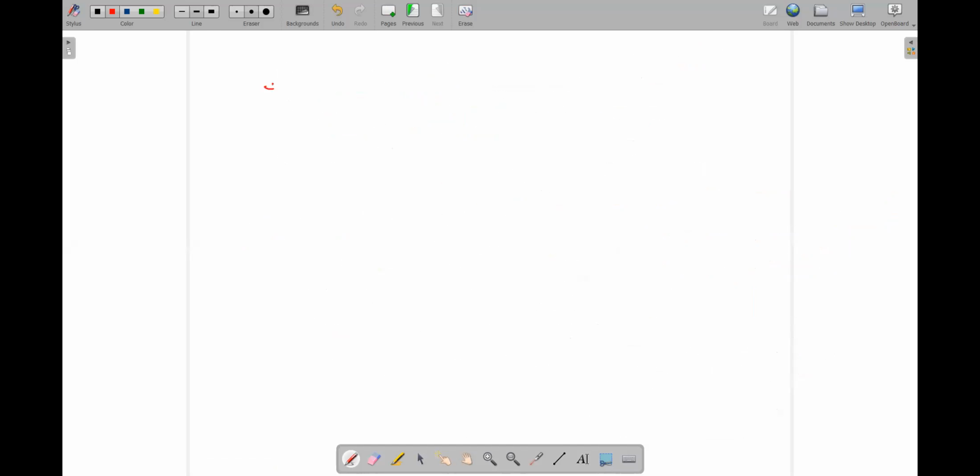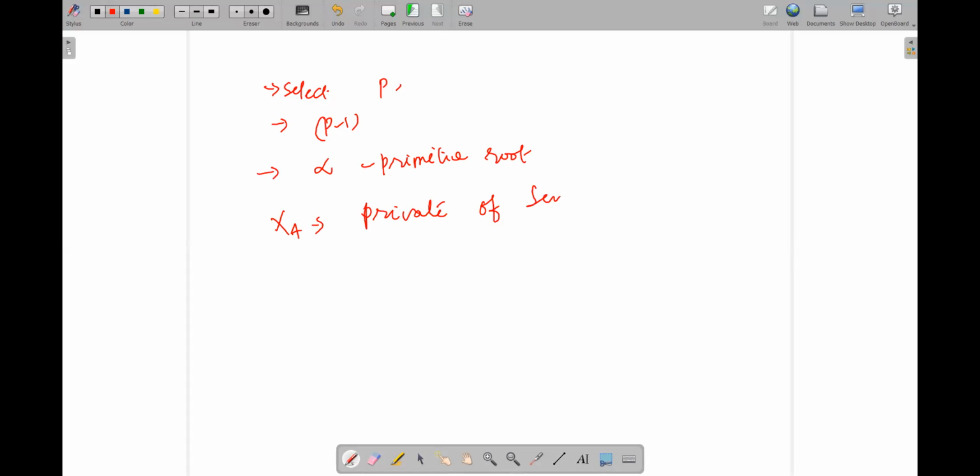The first one is select P, and P minus 1, followed by alpha, which is a primitive root, and XA, which is the private key of user A, or the sender, and YA, which will be alpha power XA mod Q, which is the public key.